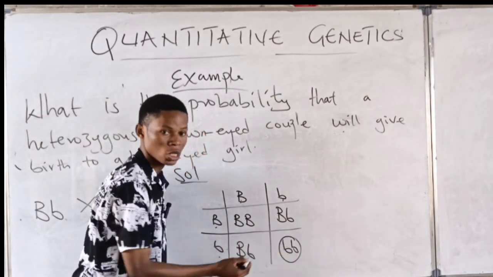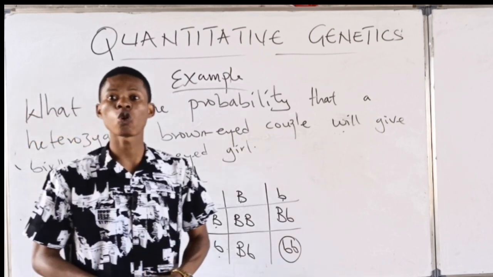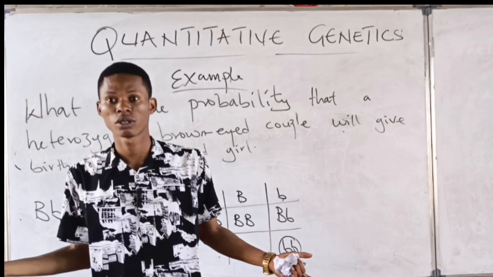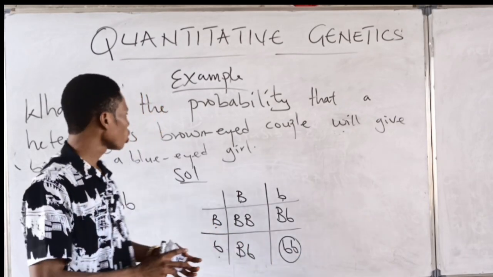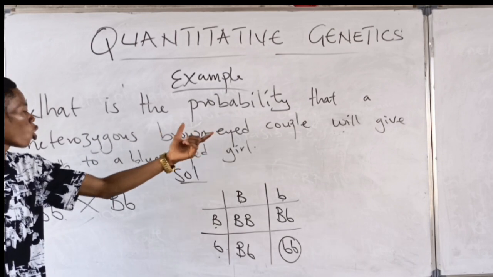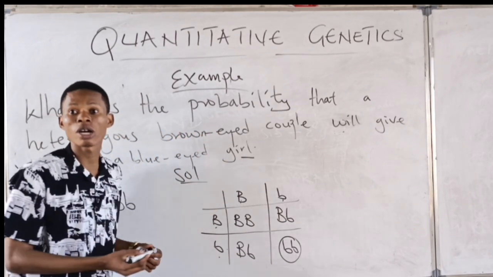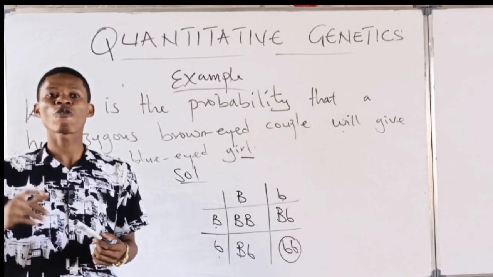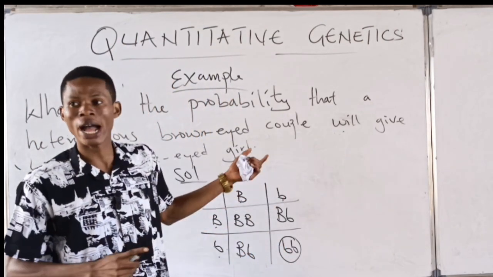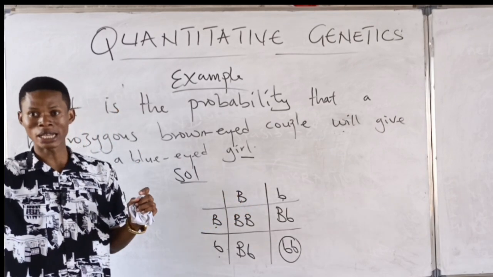So what is the probability of having blue eyes? 1/4. And if it is an option, 1/4 will be an option, but it's wrong. Because the question says, what is the probability that a heterozygous brown-eyed couple will give birth to a blue-eyed girl? What if that one is a boy? So you have to find the probability of being a girl and blue-eyed. Do you understand? Let me go over that again.